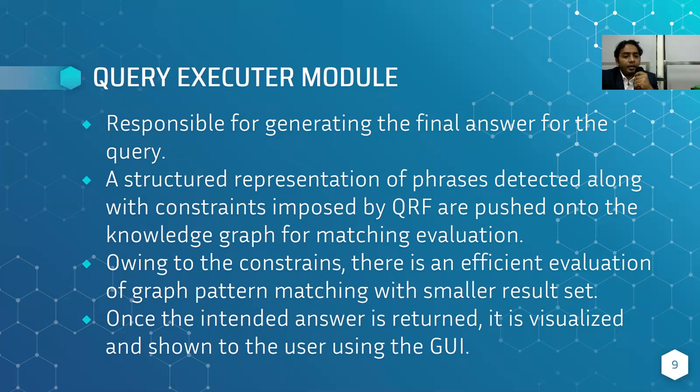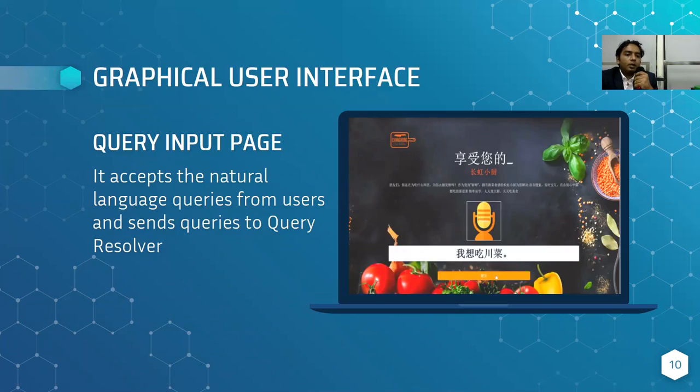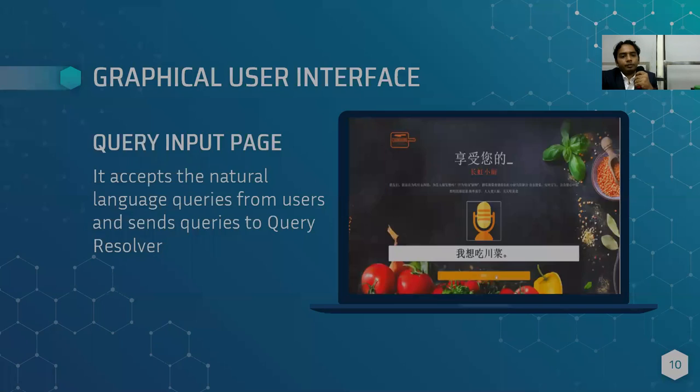As soon as the intended answer is returned, it is visualized and shown to the user using the graphical user interface. The graphical user interface consists of three screens. First, the query input page, which accepts the natural language query from the user in both text and voice form, and sends the captured query to the query resolver.